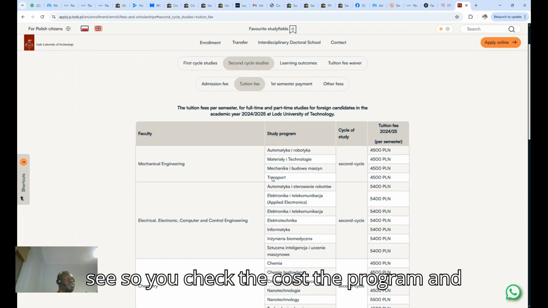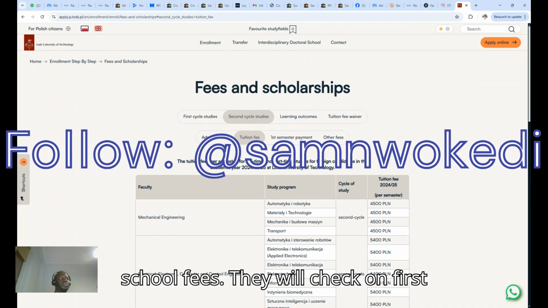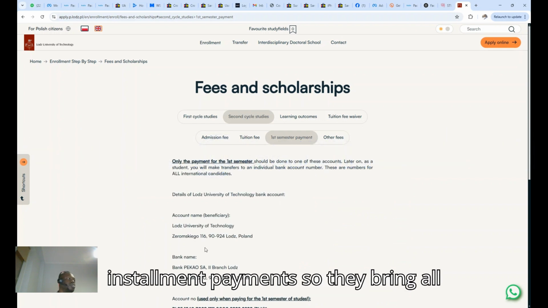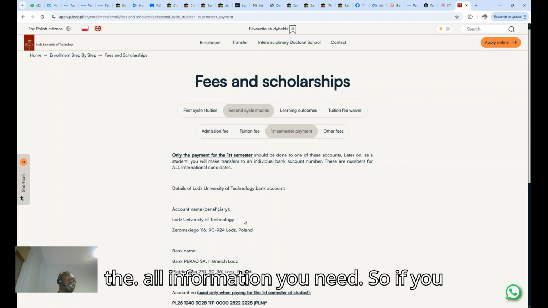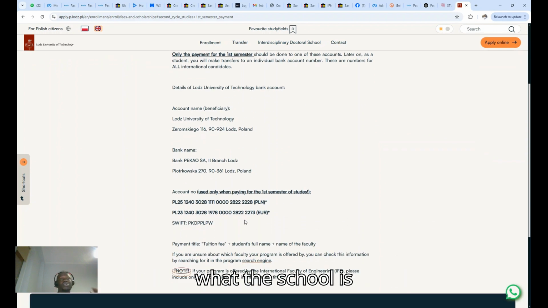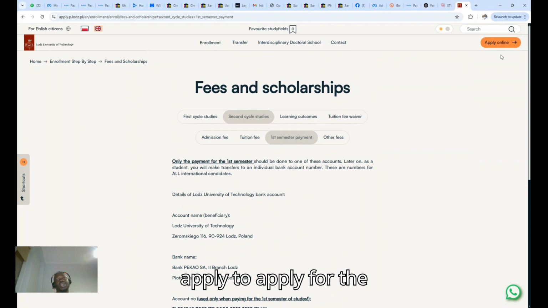You see, so you check the cost, the program, and know how much they are charging for the school fees. Then you check on first installment payments. So they bring all the information you need. So if you feel that you are comfortable with what the school is offering or the course, you now hit apply to apply for the program. So this is how to check for a school.